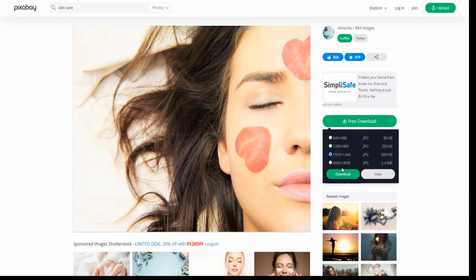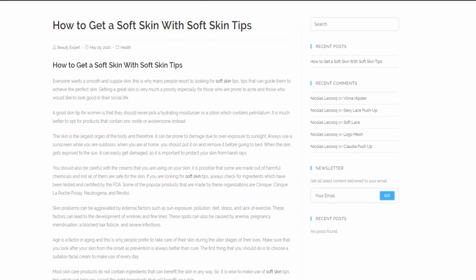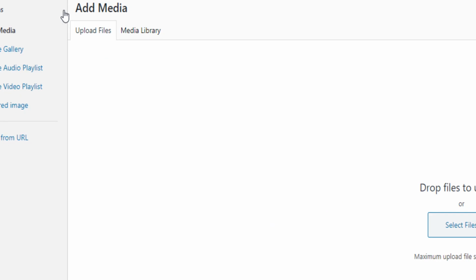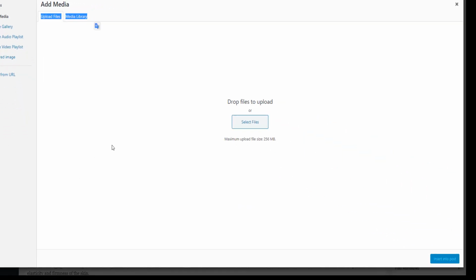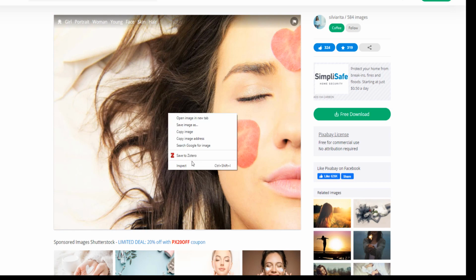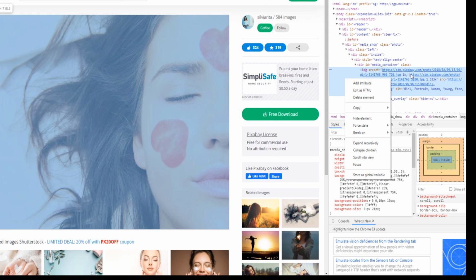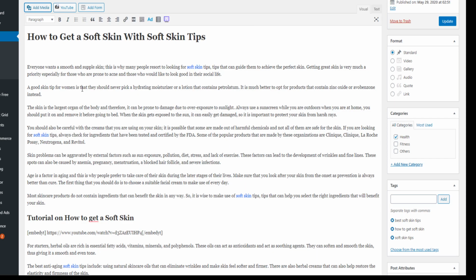You select the size, and you download that, and then you will just come on your website and incorporate that by clicking on add media, and then drag that here. But another thing that you can do is just right click on the image, click on inspect, and then right click here on the link, and then just copy the outer HTML. That will allow you to have the image posted on Pixabay.